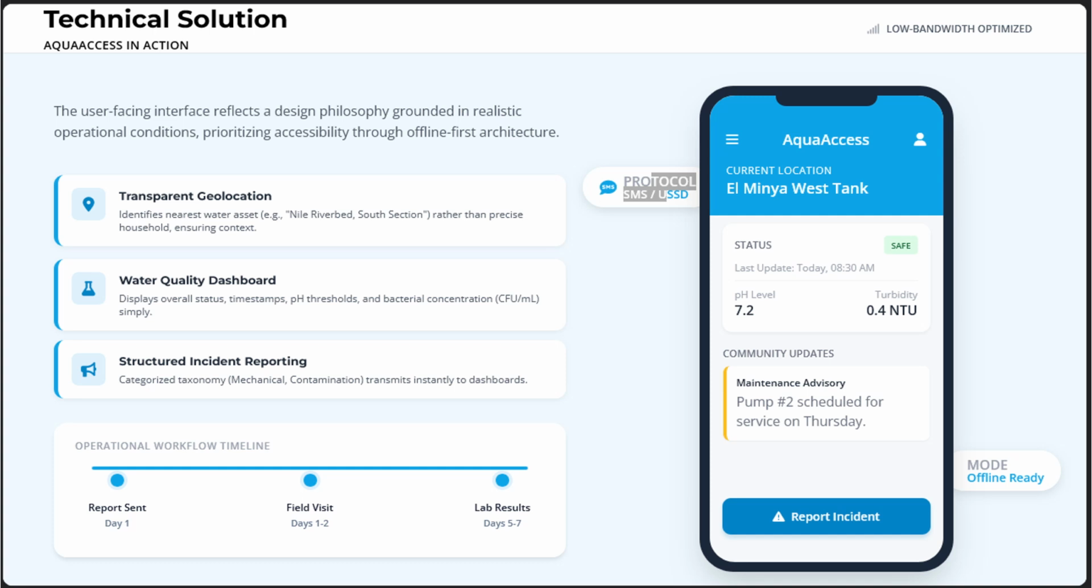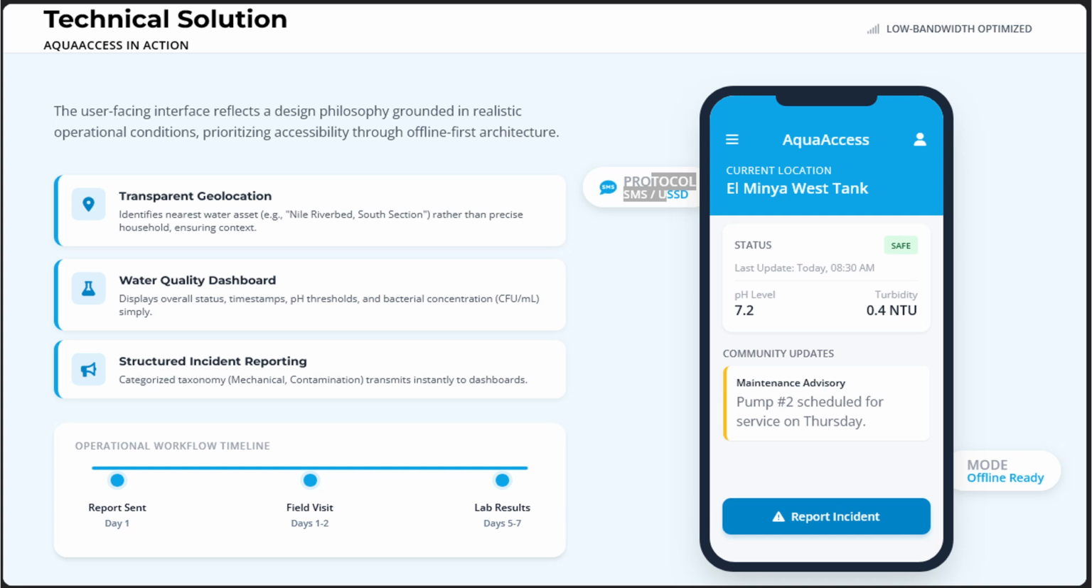Residents can also request expedited testing. When someone notices a problem, they submit a structured report describing the issue, and the system sends it directly to local water authorities and partner organizations. Technicians receive dispatch notifications, visit the site within 1 or 2 days, and collect samples for laboratory analysis. Results return within 5 to 7 days, and the interface shows this timeline, so residents know what to expect.